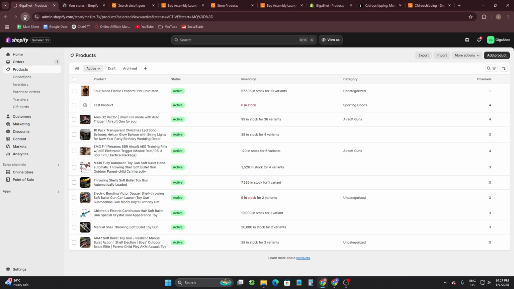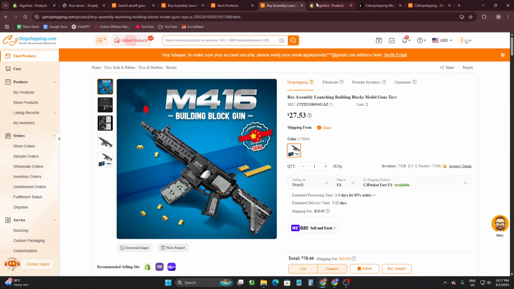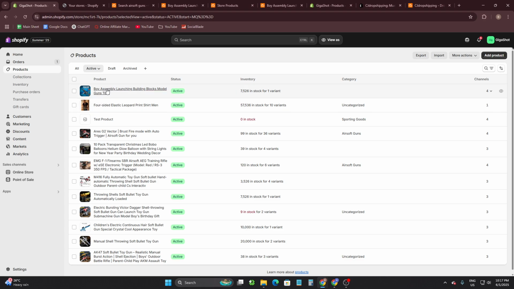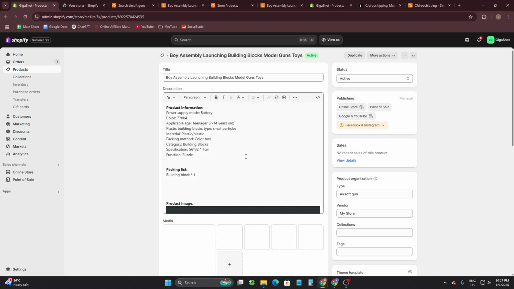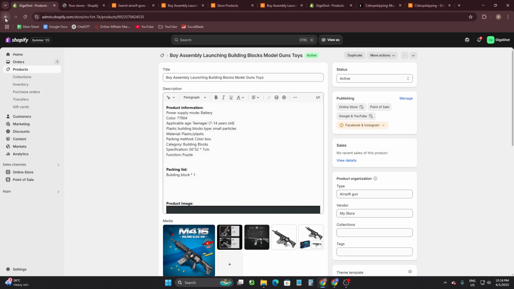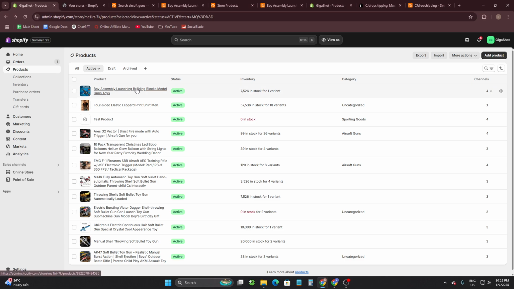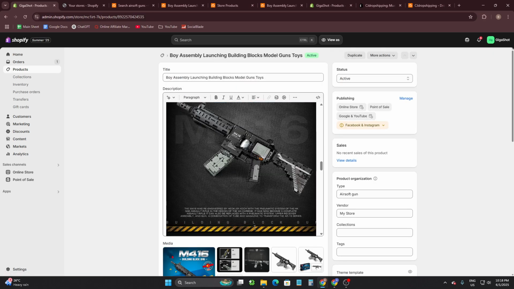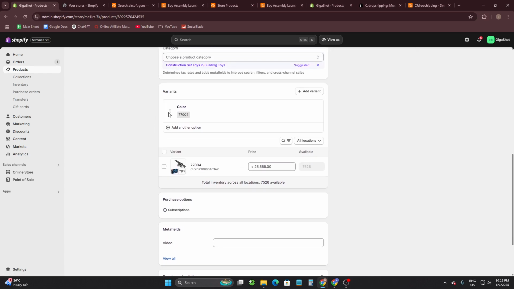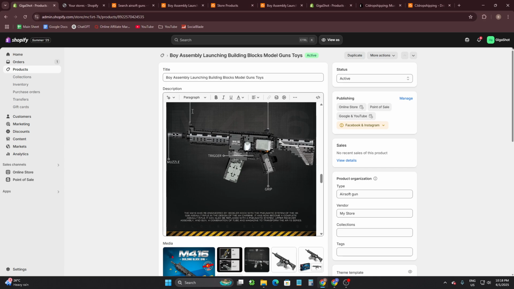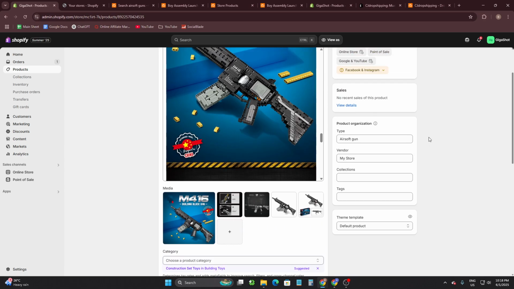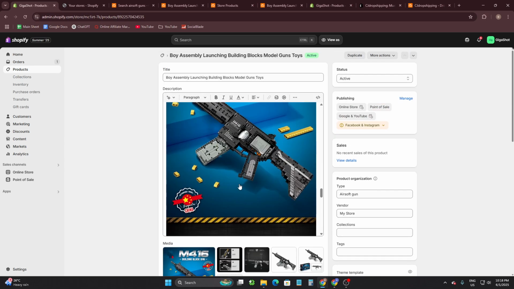Now if I just load the product section here, then it is probably present there, and here you can see the product has just been added. So that's how you can add the product. There is some confusion, so you have to customize this perfectly to add this product from here. Now you can also customize this product from here as you want. You can change the image, you can categorize it, you can add variants, you can add description, meta title, meta description, tags, collection here. So that's how you can simply do it.